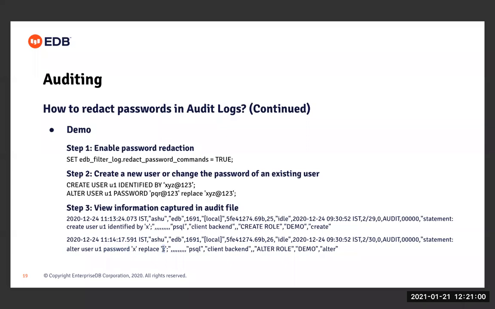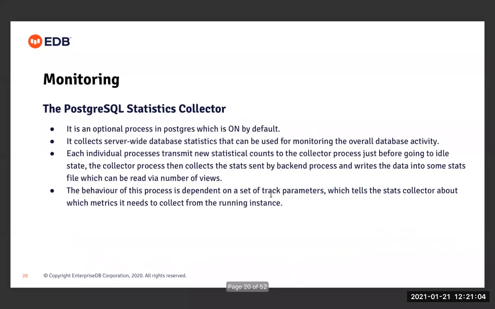So the password in both cases got redacted. And this is how this feature can be used. So this was all about the auditing feature in EDB Advanced Server. Now I'm moving to the next topic, which is monitoring in PostgreSQL.